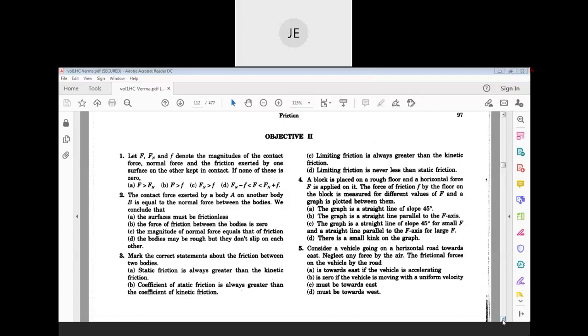Static friction is less than kinetic friction, sir. So sometimes the static friction is less than kinetic friction. Yes, option A is wrong. Why? Because if you see the graph, for example, on that day we did one activity: if you apply 500 Newton force, only then it moves.